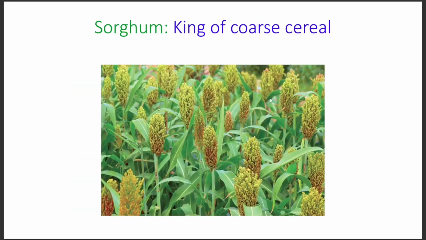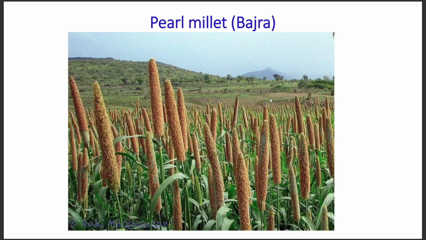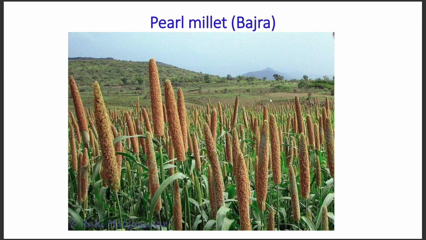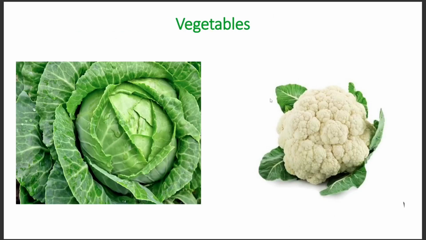If you see these two, sorghum and bajra, they look almost similar, but one is mostly yellow in color and small in structure, and here we see a long grainy structure.